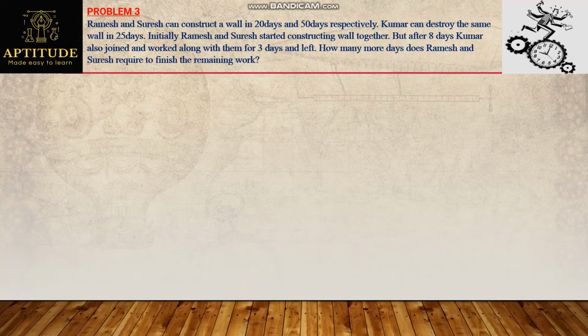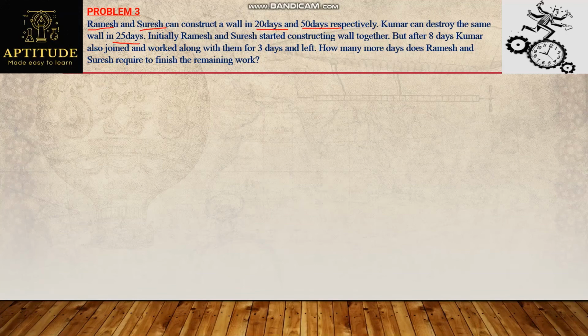So this is also the same question as pipes and tanks. But in place of pipes and tanks here, persons are given. So as I said, a person destroys the work. These are the types of problems. So see here, there are two persons named Ramesh and Suresh. They can construct a wall in 20 days and 50 days individually. And there is a person known as Kumar. He can destroy that wall in 25 days. So some conditions are given for working, and I need to find out how many more days Ramesh and Suresh require to finish the remaining work.